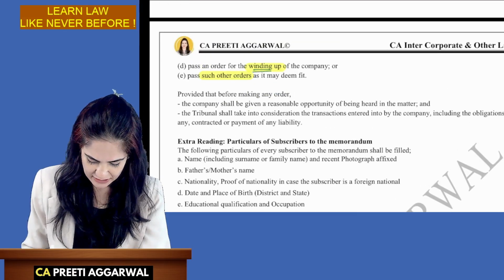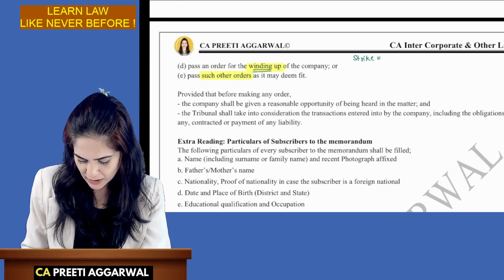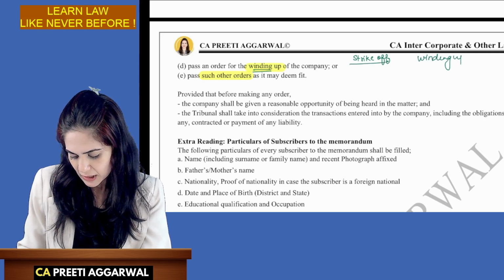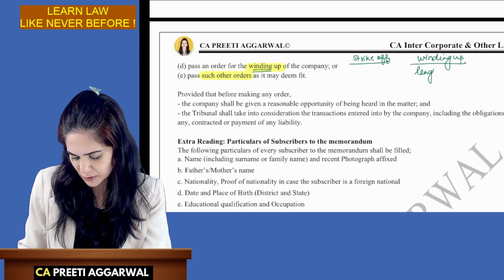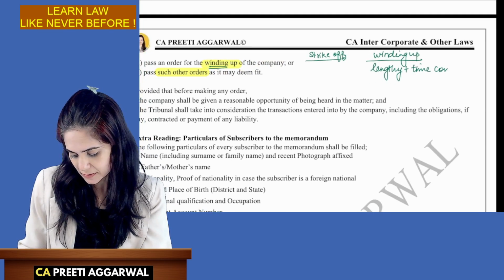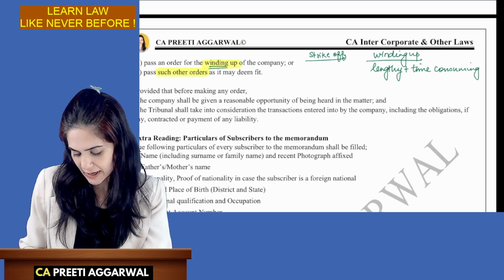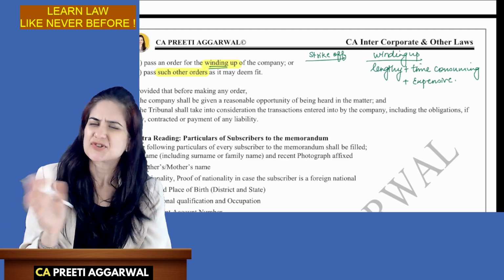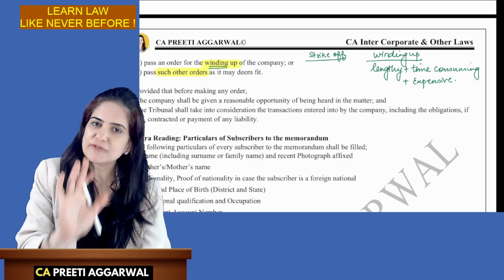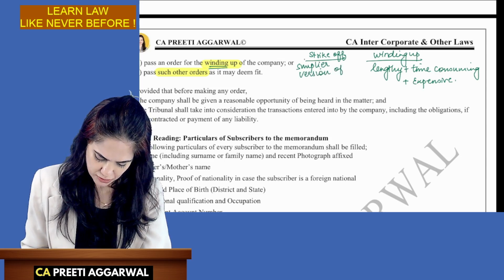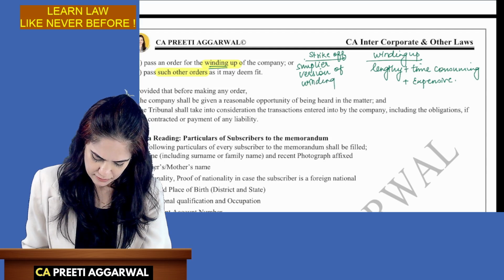Now, what is the difference between strike off and winding up? See, winding up is a very lengthy procedure. Plus, it is time consuming and also expensive. Strike off is an easier version of winding up. Okay, it is a simpler version of winding up.